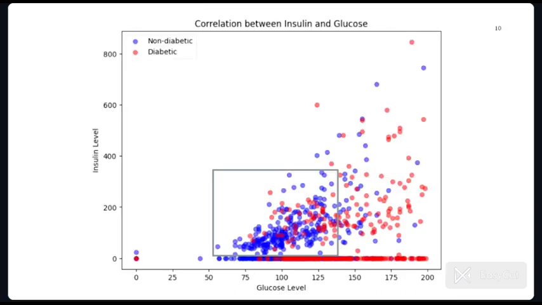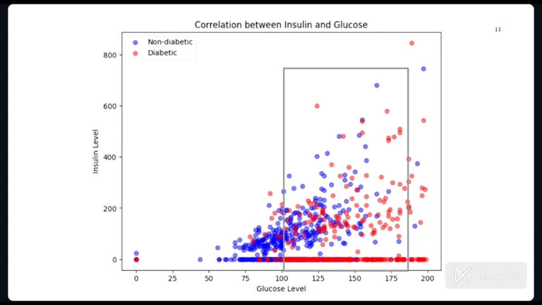Chart 2, correlation between insulin and glucose. This scatter plot examines the relationship between insulin and glucose levels among diabetic and non-diabetic women. Non-diabetic women have lower insulin. Non-diabetic individuals generally exhibit lower insulin levels compared to their diabetic counterparts. Scattered range for diabetic women. Diabetic women show a wider, more scattered range of both insulin and glucose levels, reflecting the metabolic dysregulation characteristic of diabetes.